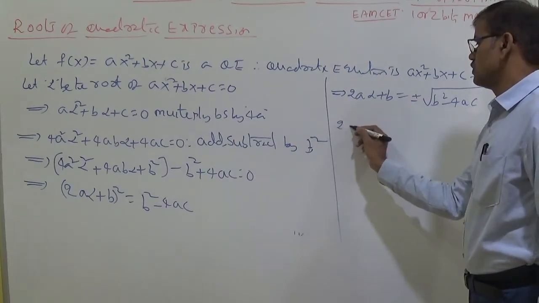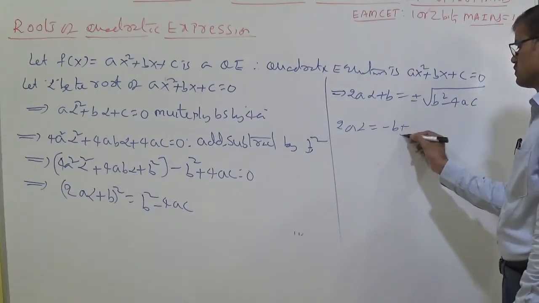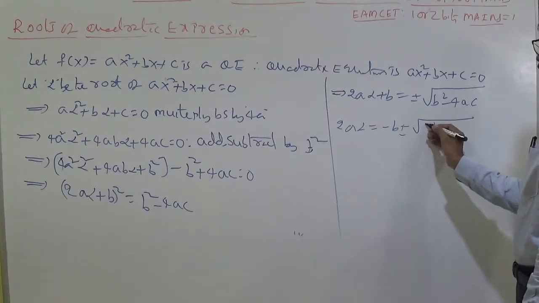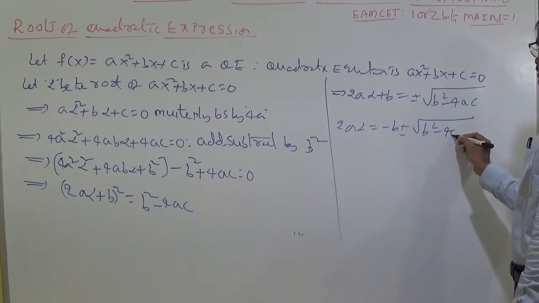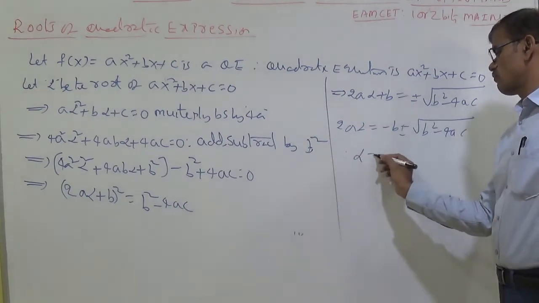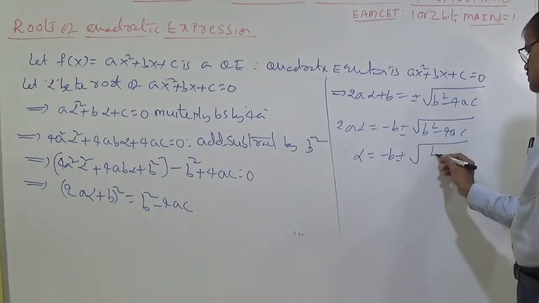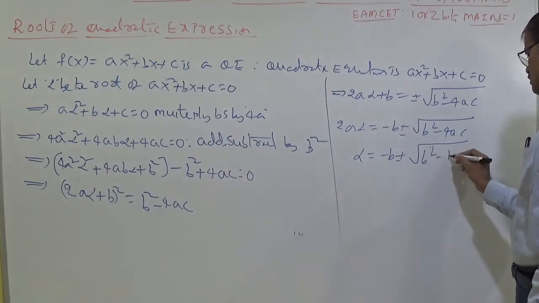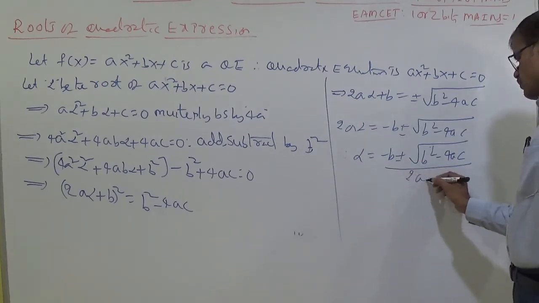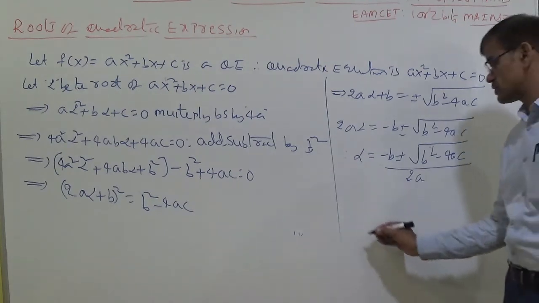Now 2a alpha is equal to, taking b to this side, minus b plus or minus root of b square minus 4ac. And here you can write alpha is equal to minus b plus or minus root of b square minus 4ac whole by 2a.